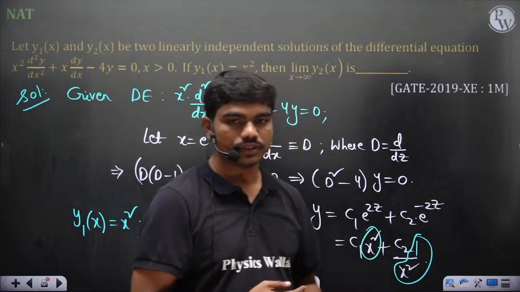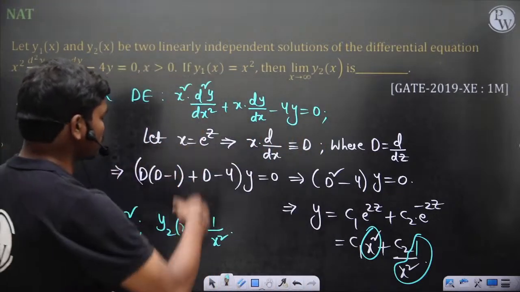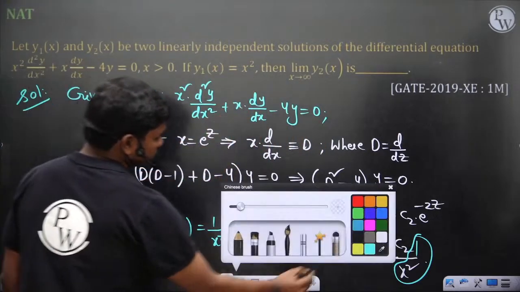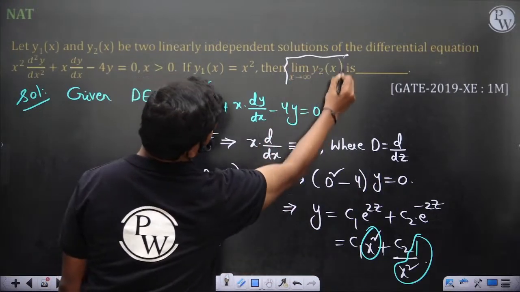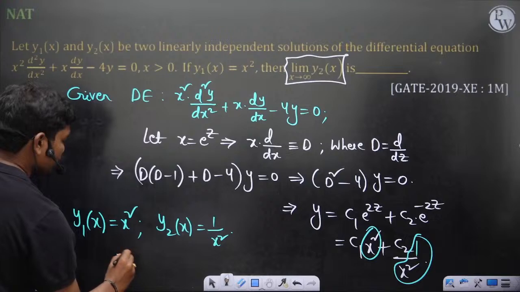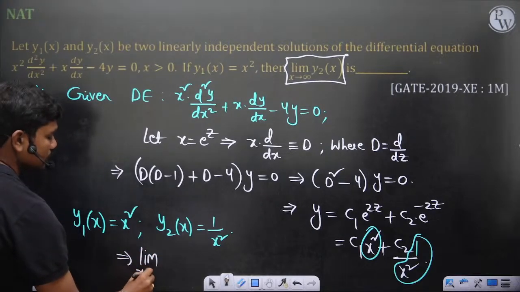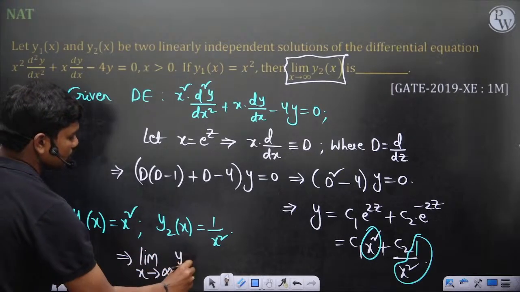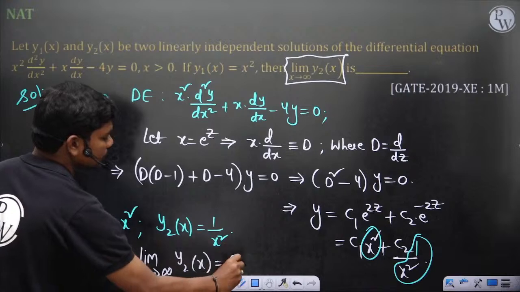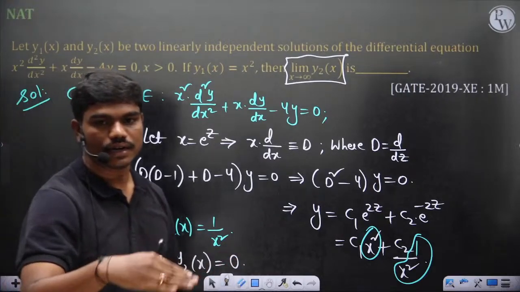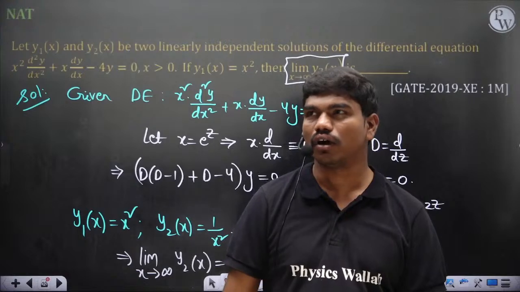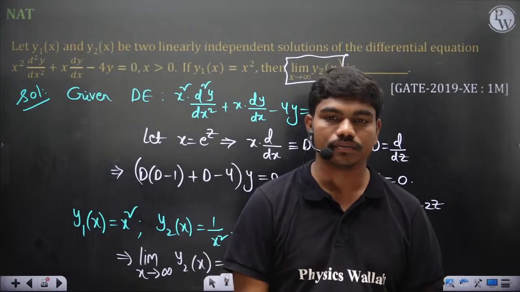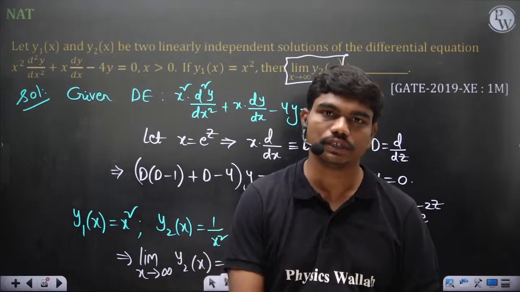Okay, let's continue this question. I'll teach the Euler-Cauchy equation, but first let's see here. This is the function you have: limit x tends to infinity of y2(x). Now if I apply a very large value for this, it would be 0 definitely, because it is 1 divided by your GATE rank. In my first attempt at that time it was almost 1700 odd, but later eventually I did better.